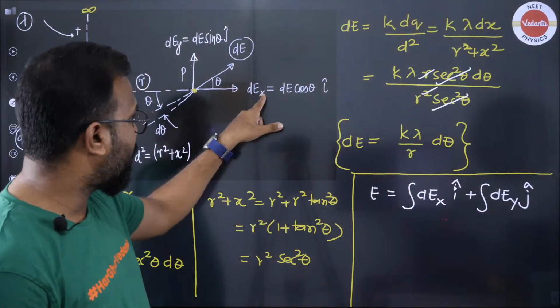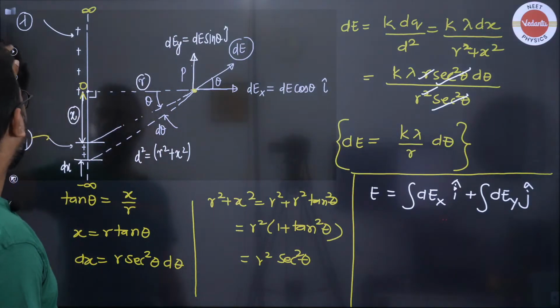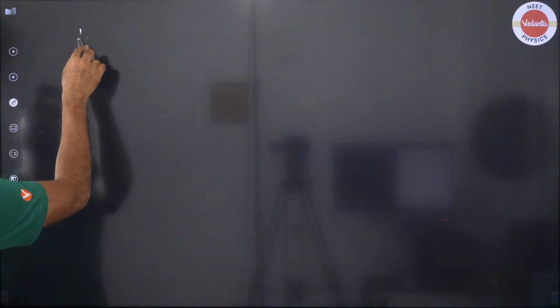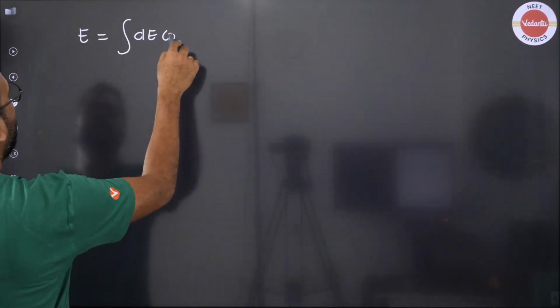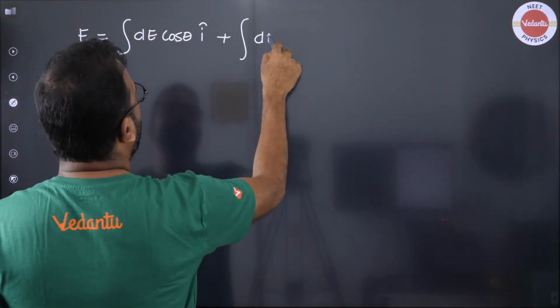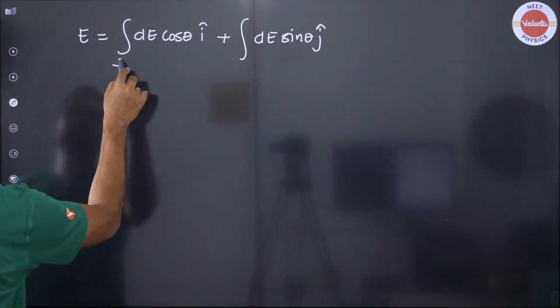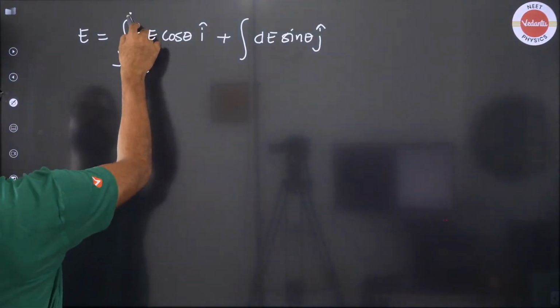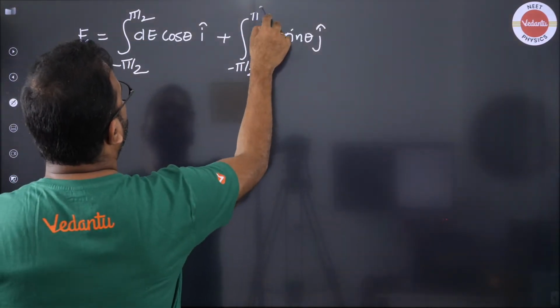So now we know that dEx is dE cos theta and dEy is dE sin theta. So let's go to next and find this out. The overall electric field is dE cos theta i cap and dE sin theta j cap. This goes from minus pi by 2 to plus pi by 2 in both the cases.